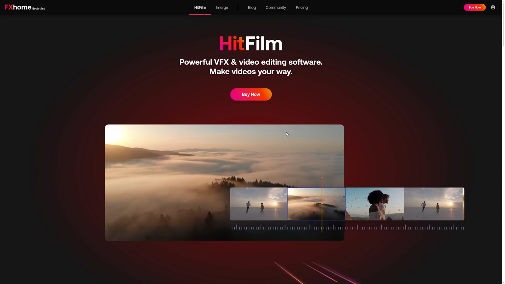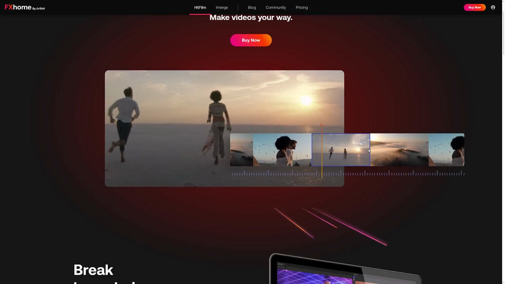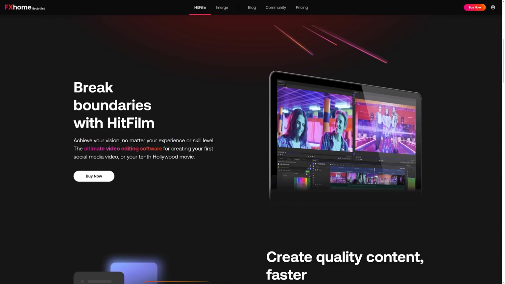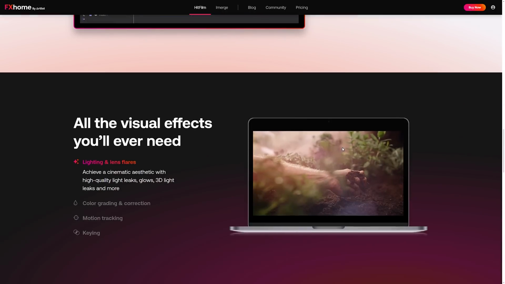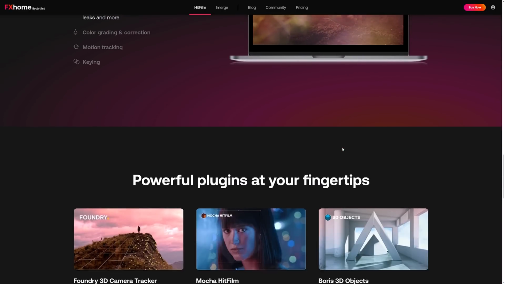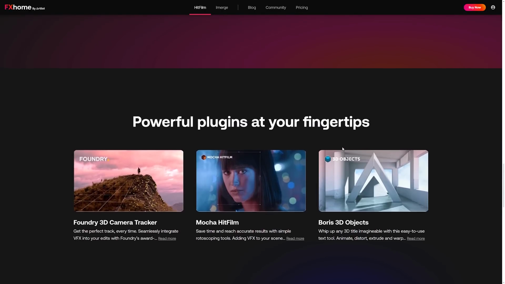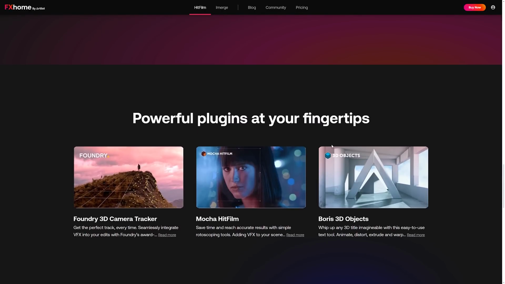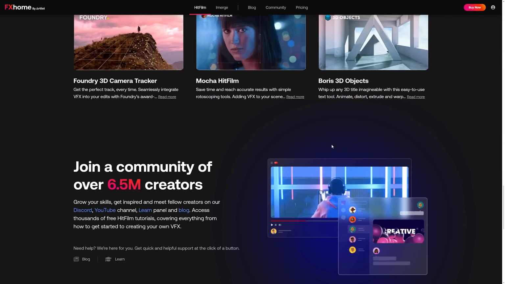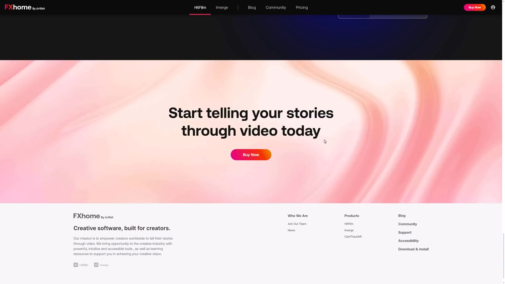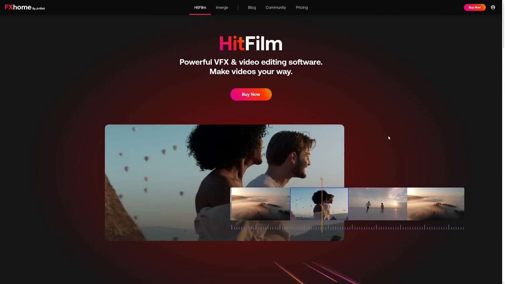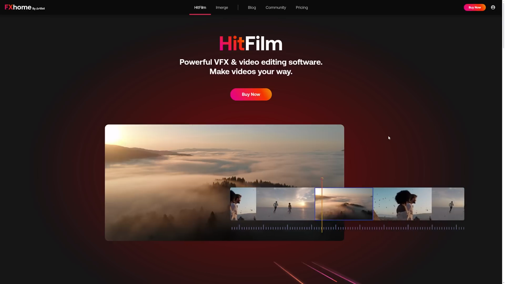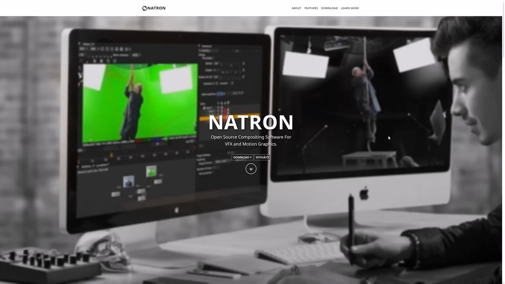This is a video editing software. I did a video on it in the past. I really like HitFilm, to be honest. It's very easy to work with, and it's got a ton of special effects out of the box. It's almost like what Luminar Neo is to Lightroom as what this is to Premiere. It makes special effects very simple, and it comes absolutely packed with them. Of course, it is a video editor on top of that, but they focus very heavily on the VFX side of things. Could be a good one to check out in that regard.